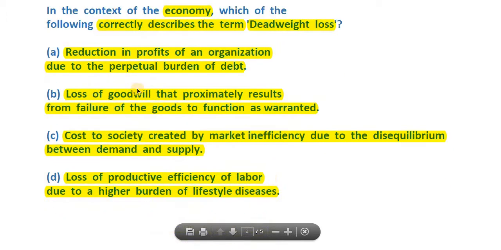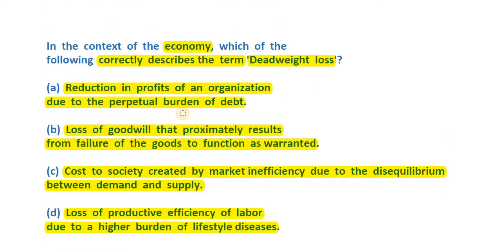So let's try reading it on your own and try to come up with the right answer, but either way, let's get on to the right answer now. So basically, C is our answer here. Dead weight loss means a loss which has not been compensated for, and as such, based on the options we have, it means the cost to society created by market inefficiency due to the disequilibrium between demand and supply.